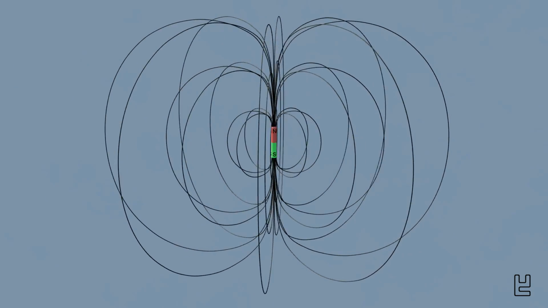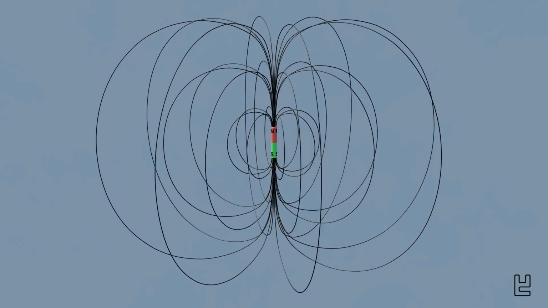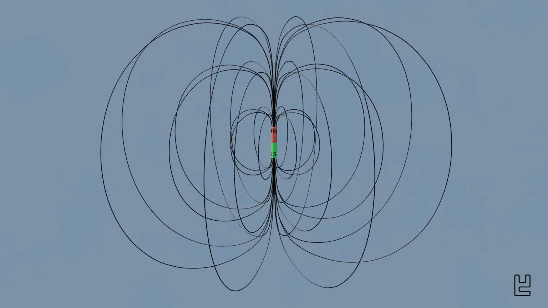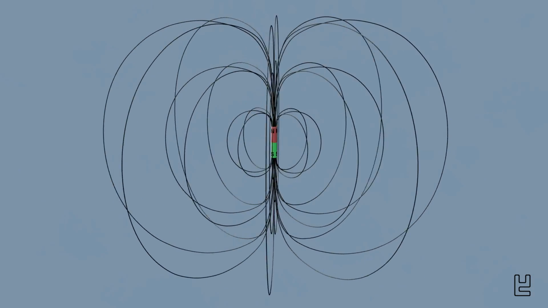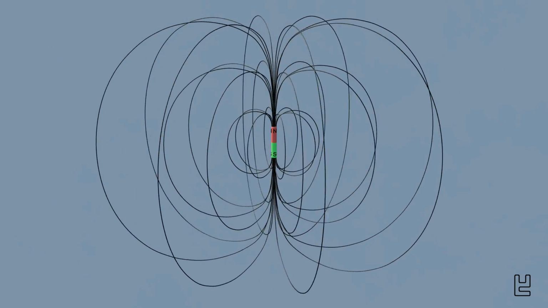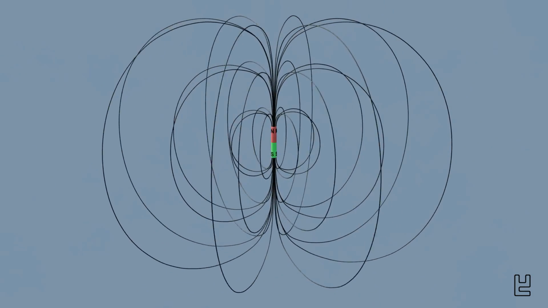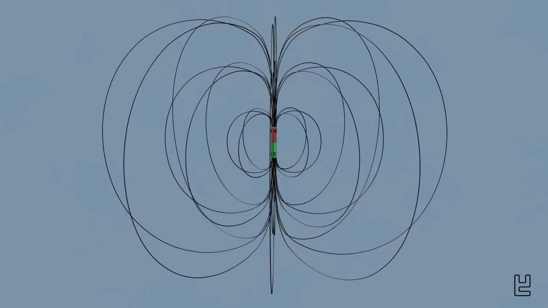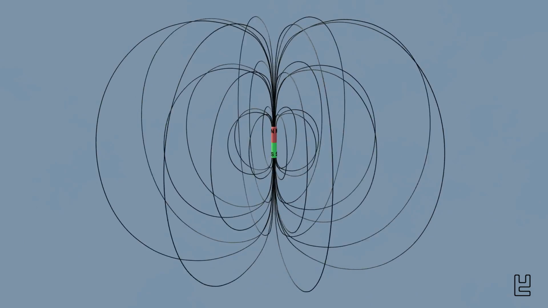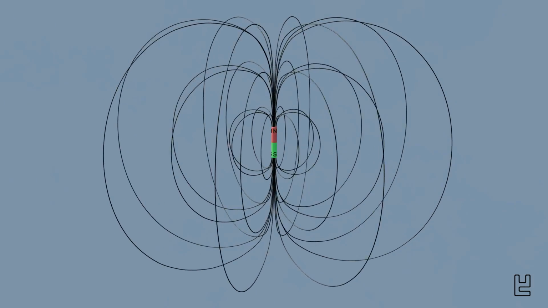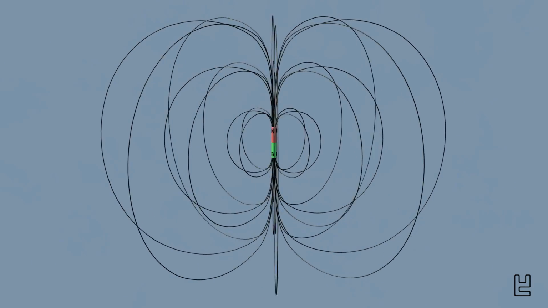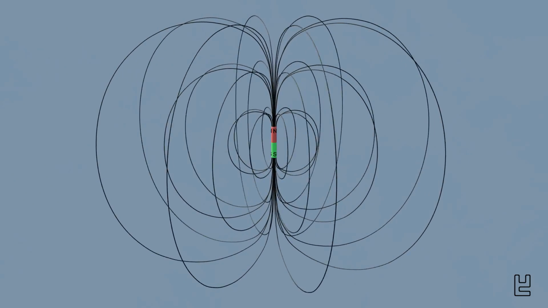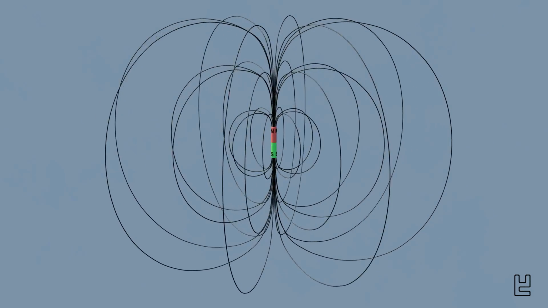By the way, we only let our bar magnet rotate here to gain a better impression of the three-dimensional structure of the magnetic field. As the bar magnet is a permanent magnet, it always has a magnetic field, and it doesn't matter whether it is rotating or not. We will always use this bar magnet shown here when we want to demonstrate effects from the field of classical physics.